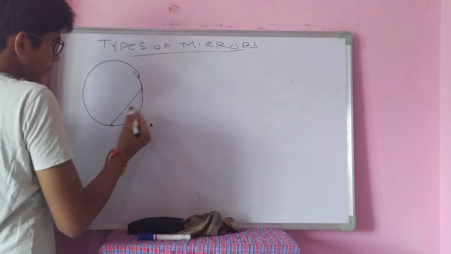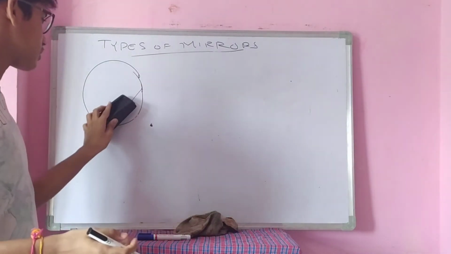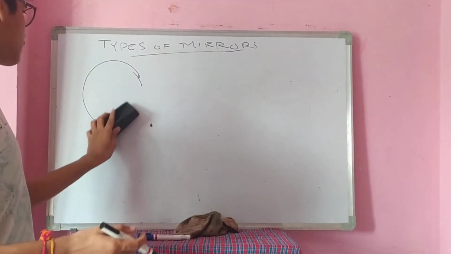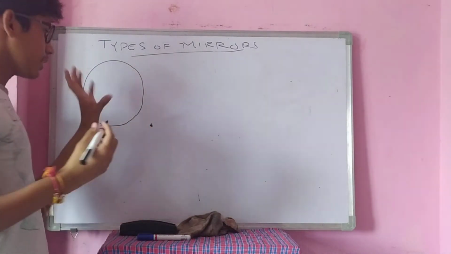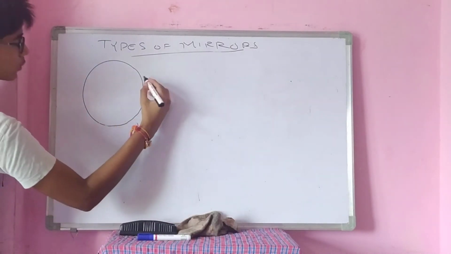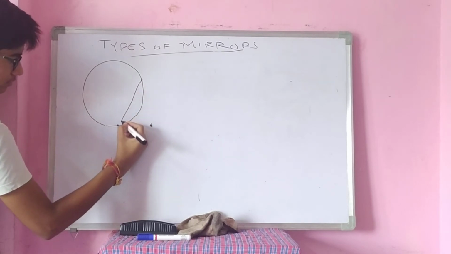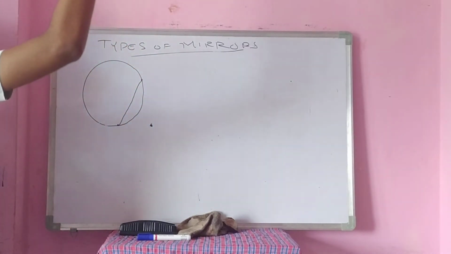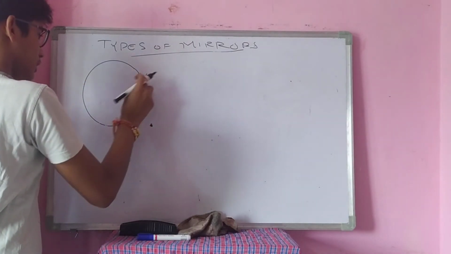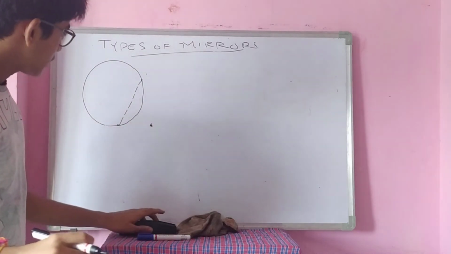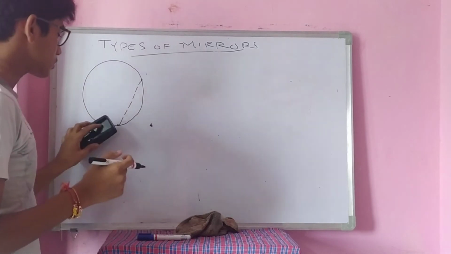Okay? In the same way, I am cutting on this sphere. Sphere in the sense a 3D circle, right? 3D circle is called a sphere. So, I am simply taking that sphere, a hollow sphere, and now I am taking these two points, okay? I am joining these two. And now I am taking a glass cutter and I am cutting this part, okay? Now I use only the small part, not this big part. This big part is useless for me.